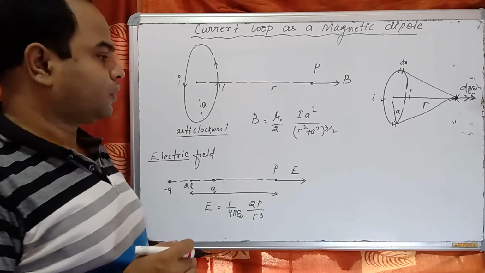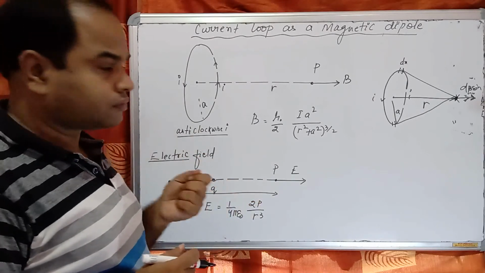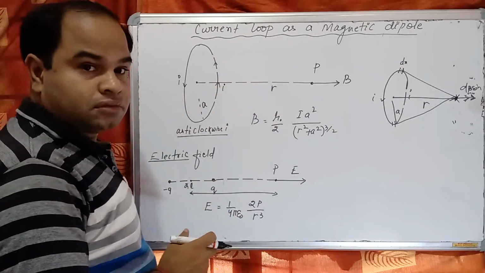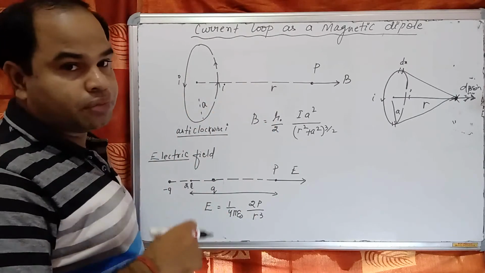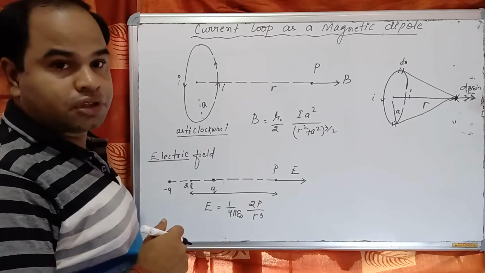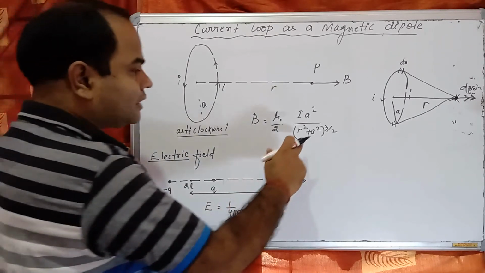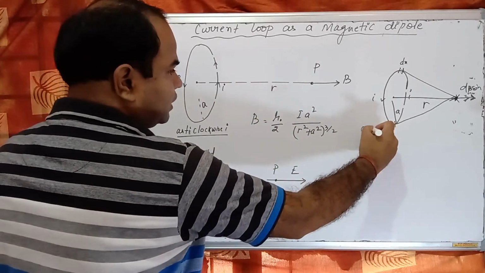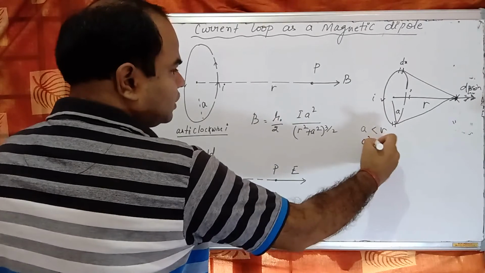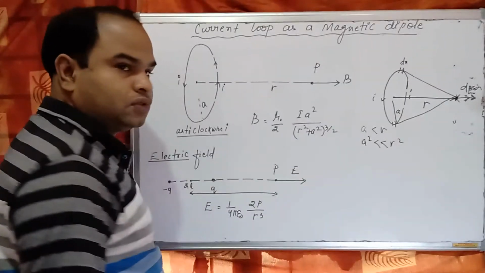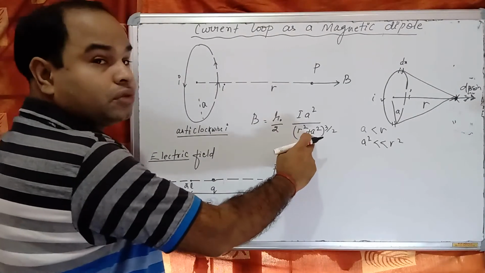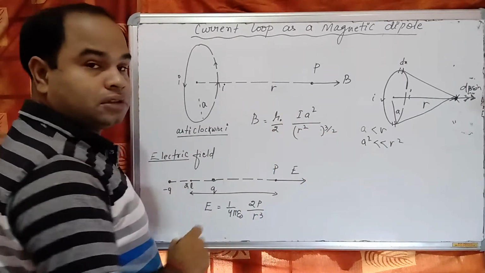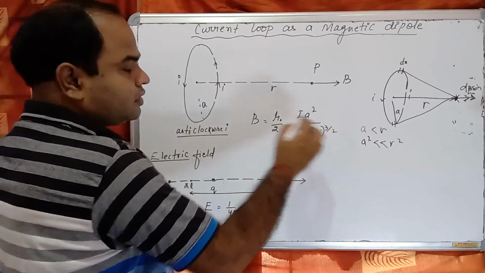Okay, if we consider this a is small as compared to r, very small, then we can neglect the term a square because if a is less than r, then a square is less than r square. So we can neglect this term a square. Then what remains is r square to the 3 by 2.